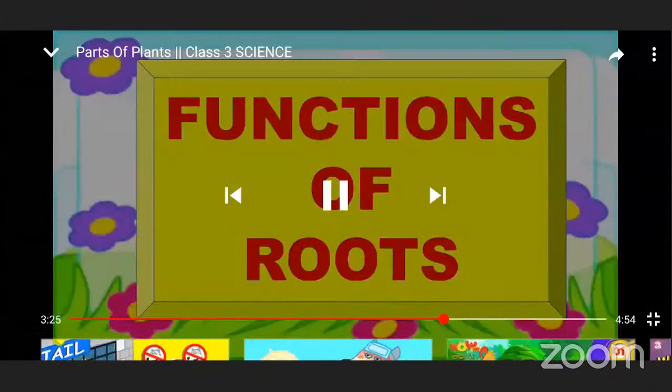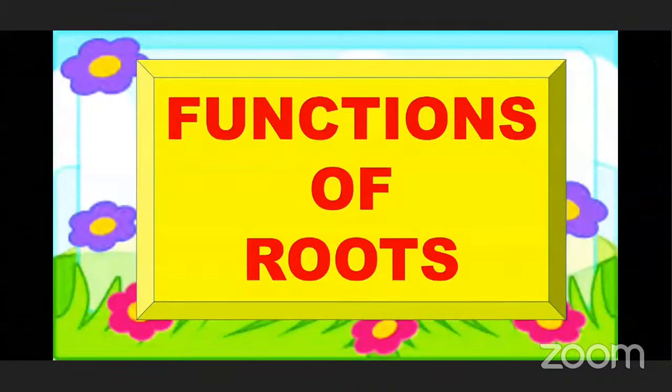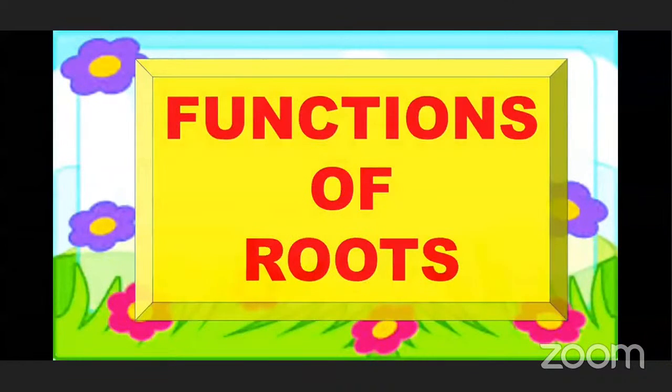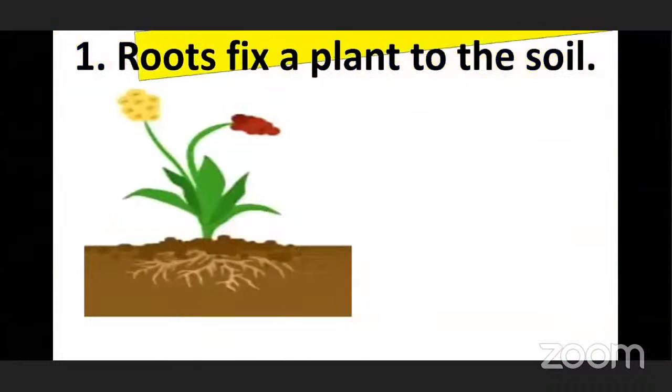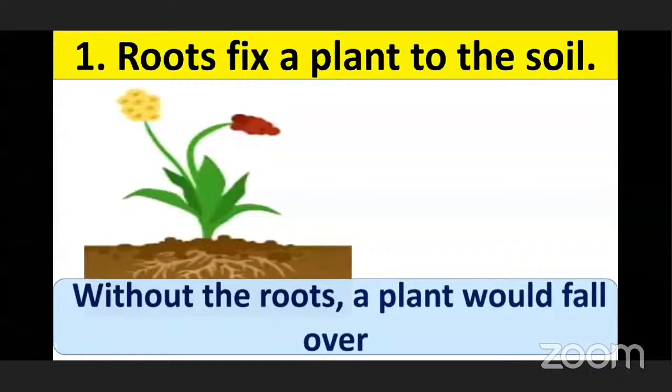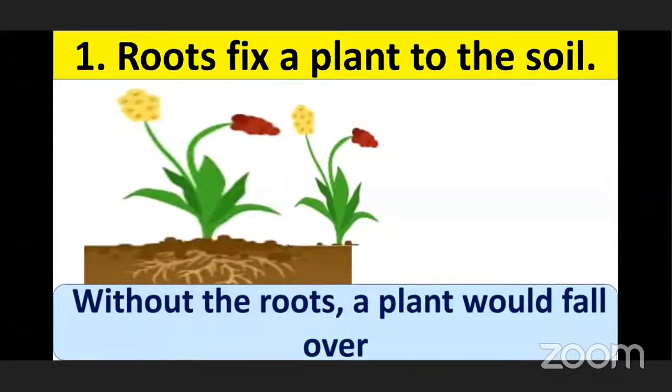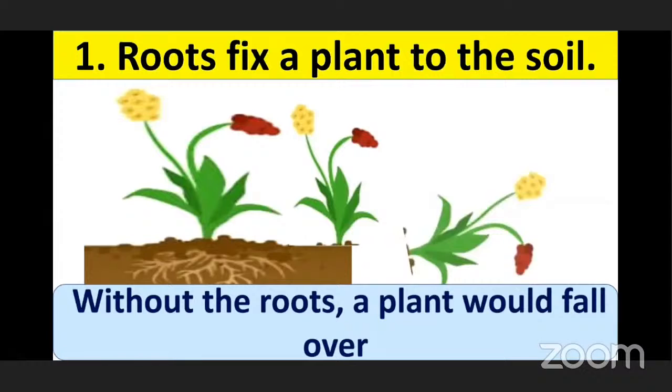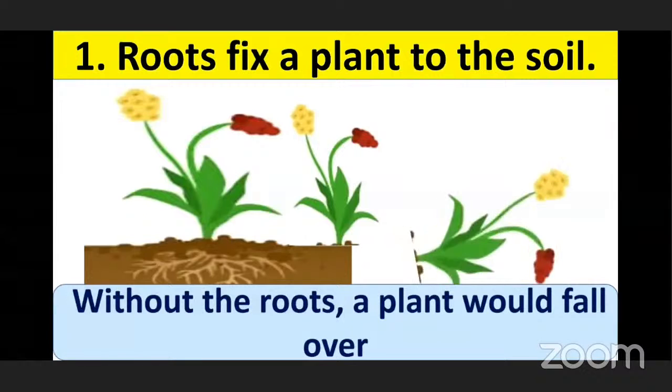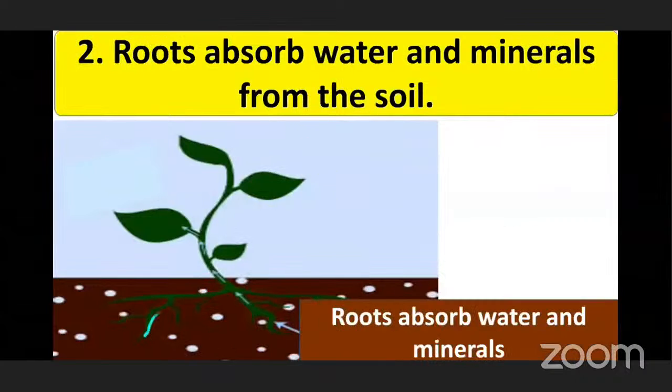It is also important to know the functions of roots. So let's see what are the functions. First one is roots fix a plant to the soil. Imagine if there is no root in the plant, okay, then what will happen? Yes, a plant without root would fall over, okay. Next function is roots absorb water, minerals and nutrients from the soil, and then these are sent to other parts of the plant through the stem, okay.